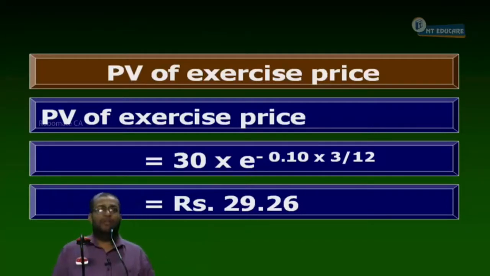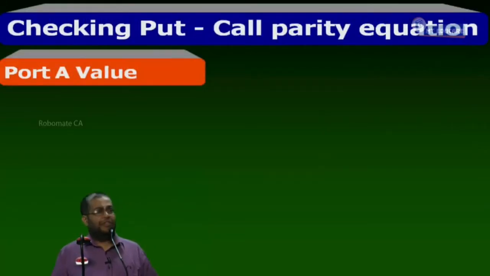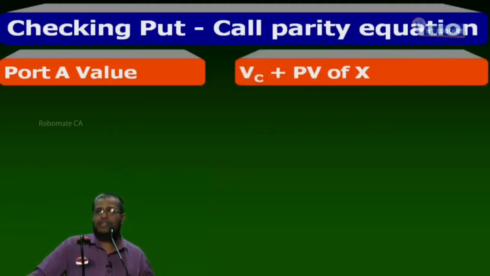Checking the put call parity. Shall we do it together? Now, first write portfolio A. Both are A and B. Can you tell me what is the value of portfolio A? Tell me the formula. VC plus PV of X. Yes or no? Portfolio A value is VC plus PV of X.